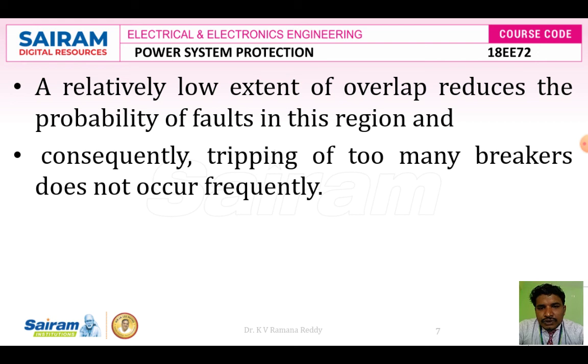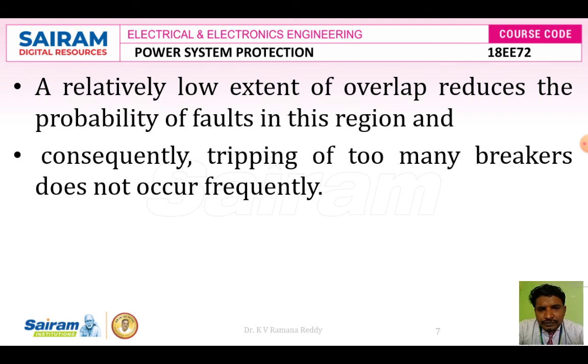Therefore, a relatively low extent of overlap reduces the probability of faults in this region, and consequently tripping of too many circuit breakers does not occur frequently. So according to the type of the fault, we have to trip those circuit breakers. If more circuit breakers are tripped, again it is a problem of breaking the continuity of electrical power supply.